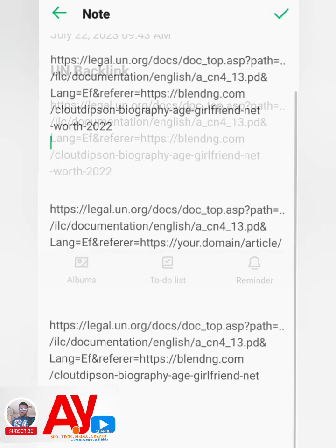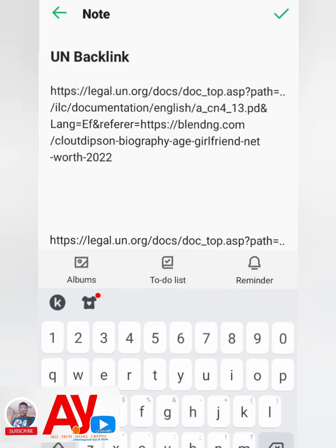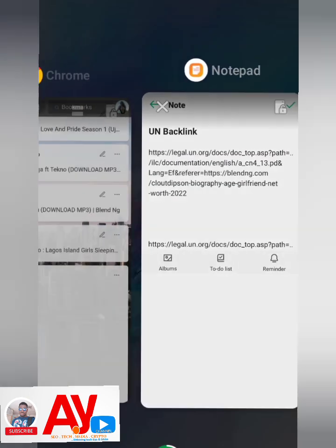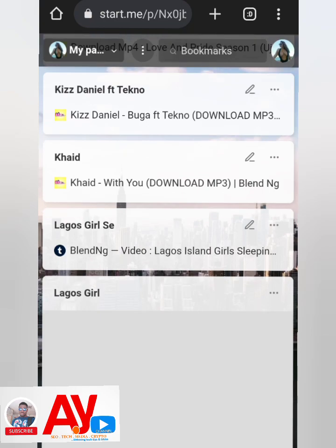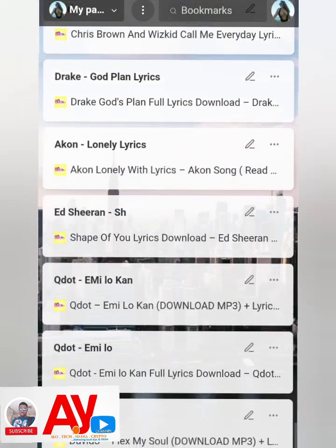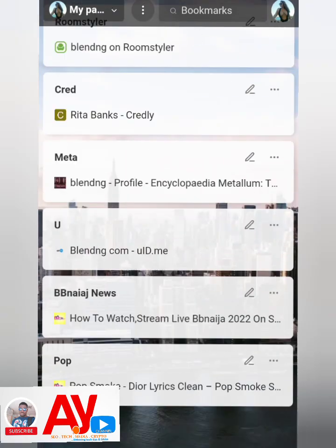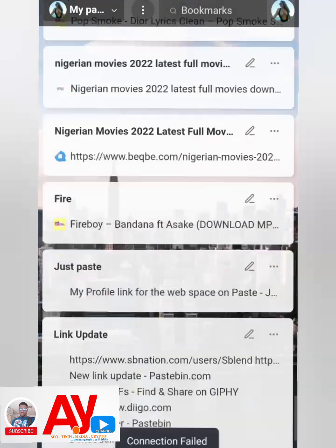Let me show you this particular link that you just got. You copy it, then you paste it here. In order for your link to be indexed faster, you come to this. I have a lot of these that I do.